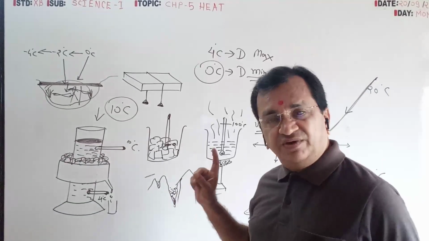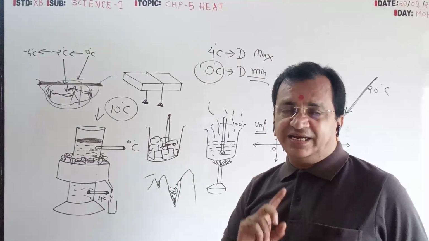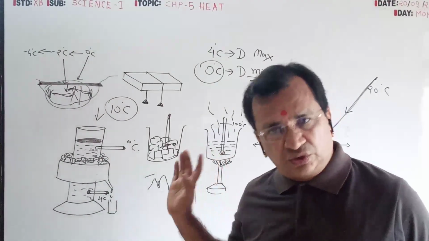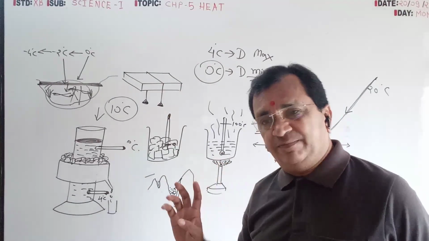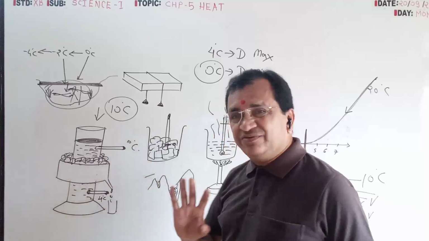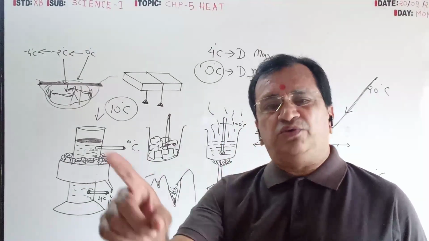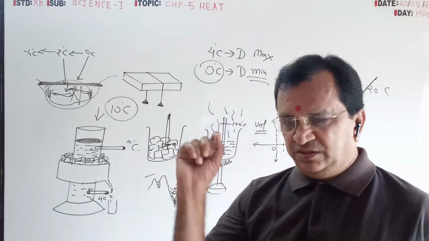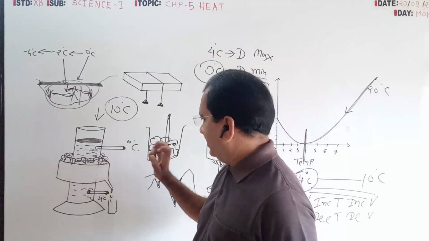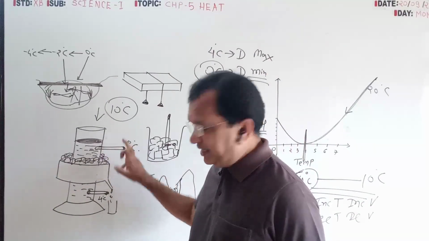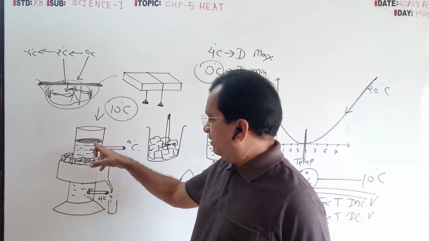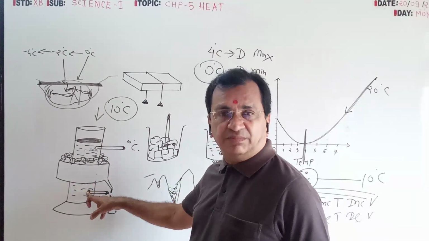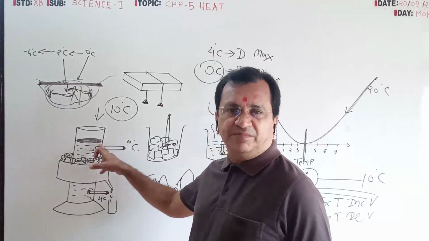This diagram is very important. Directly in 2 marks they can ask you to draw it, that is one type of question. Second type, they will give the diagram and you have to write the names. This is ice, here 0 degree temperature, here 4 degree temperature, correct? Density is minimum, density is maximum, volume is minimum, volume is maximum.